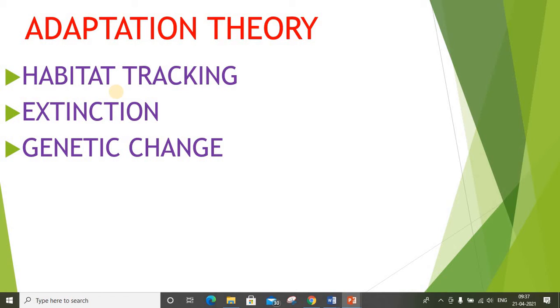Genetic change is natural selection that allows organisms with slight mutations to survive better in an environment when compared to other organisms in a given area. Or this occurs when organisms with slight genetic changes are better adapted to a changed habitat, with better access to resources and mating partners.